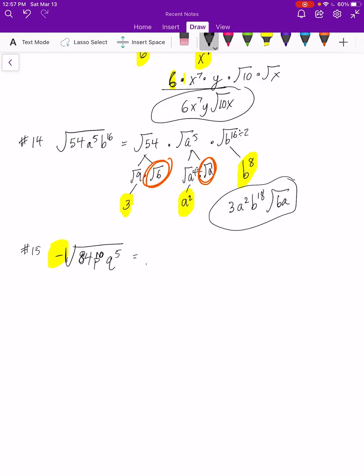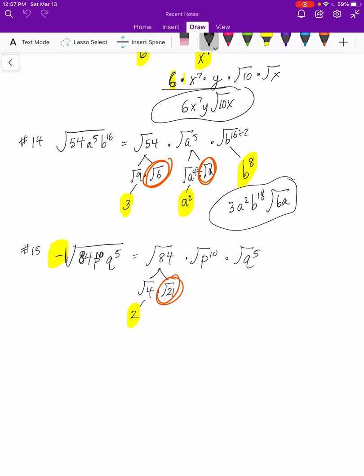From here, break it up like we've been doing. Square root of 84 times the square root of p to the 10th times the square root of q to the 5th. So 84. Start in your calculator. 84 divided by 4 works, and it's 21. I think that might be the only perfect square, because 21 only has the factors of 1 and 21 and 7 and 3, and none of those are perfect squares. So square root of 4 is 2. Outside, highlight in yellow. Square root of 21, nothing goes into it. Remains under the radical sign.